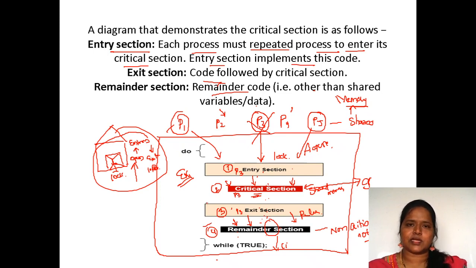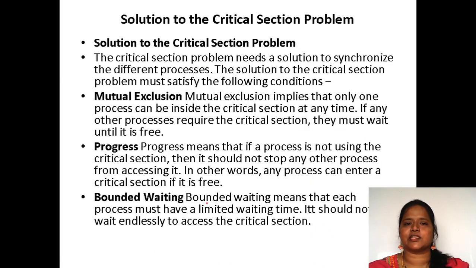So this is how we allow all the processes to be synchronized. Synchronized means one after another, without the data becoming inconsistent. We keep the data consistent by making use of this critical section. This is how the critical section works.